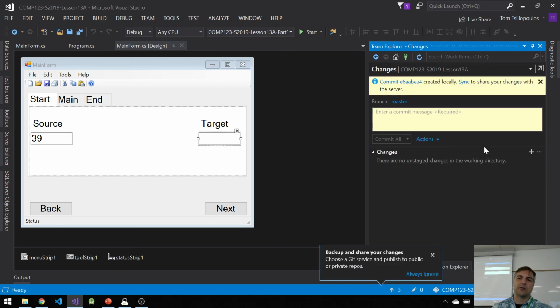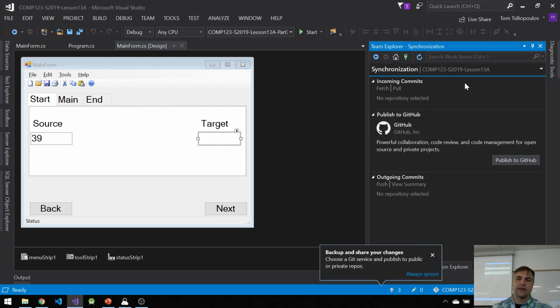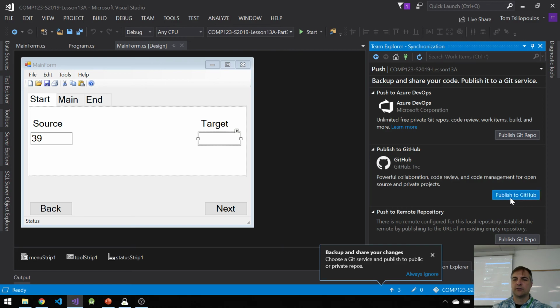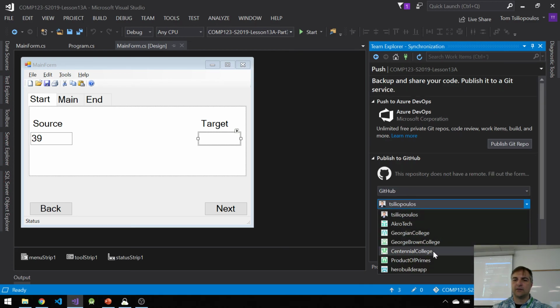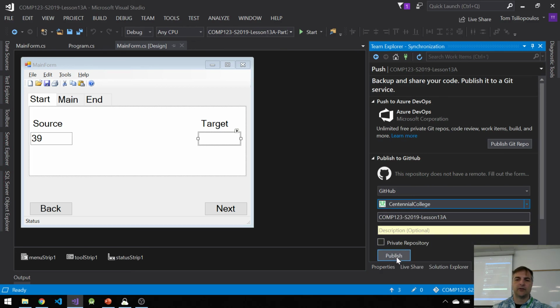Here, I'm going to copy them. I'm going to go to Sync. And this time I'm going to go to Publish. And I'm going to select Centennial and Publish. And what this will do is just put everything we did up on GitHub so you can use it on Friday if you need to.